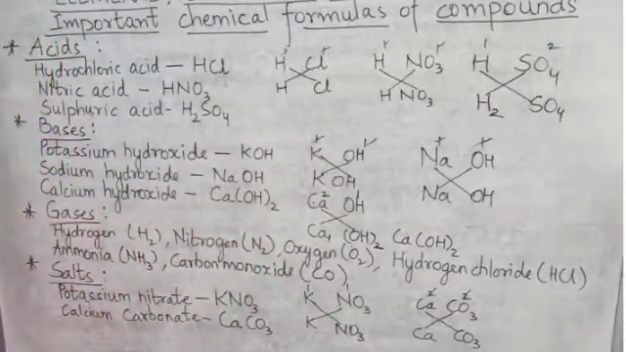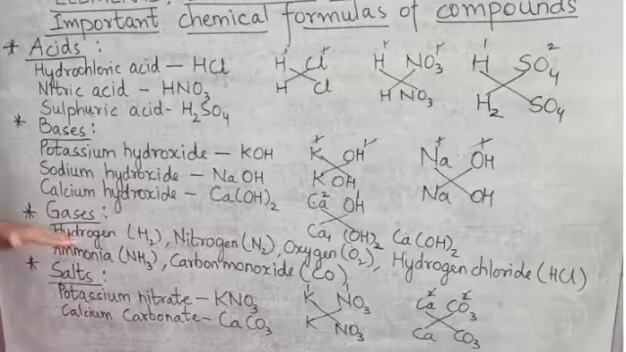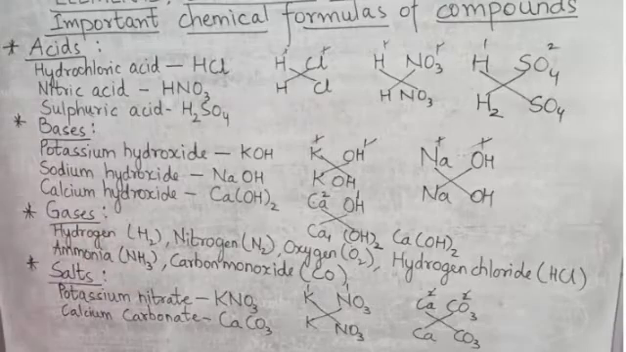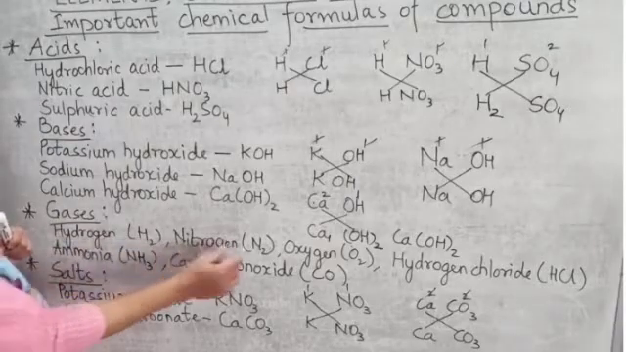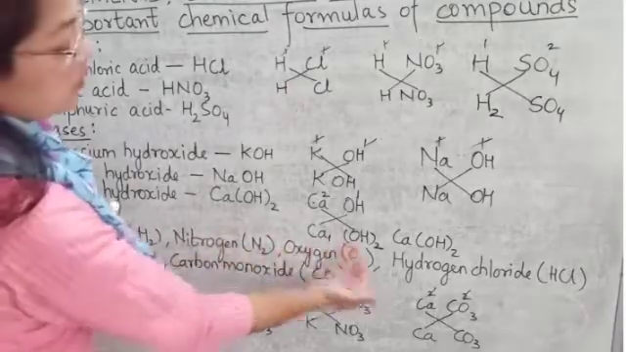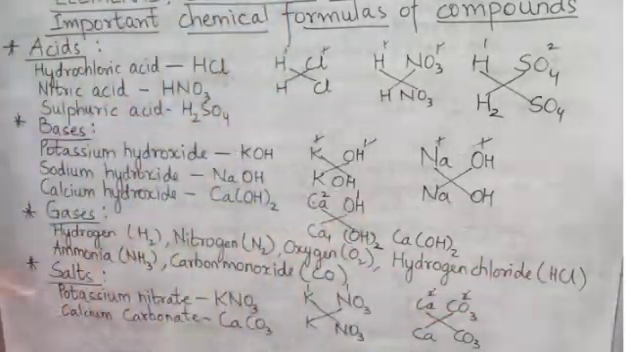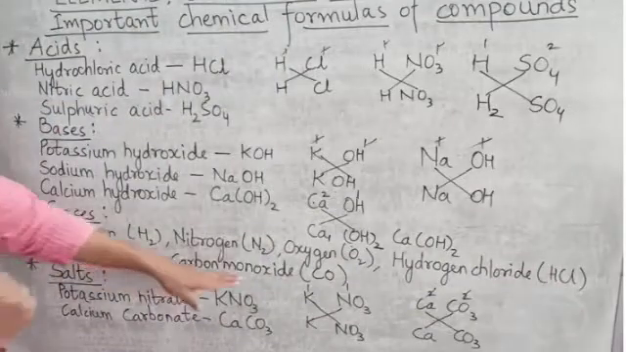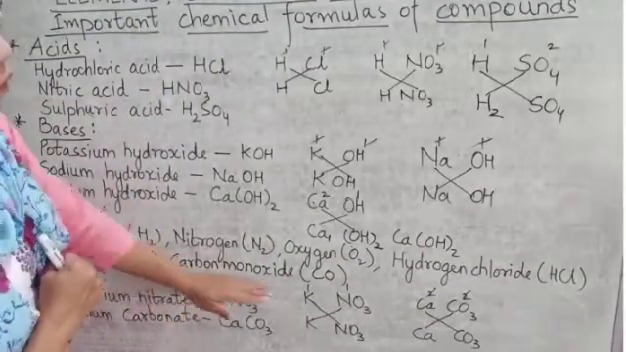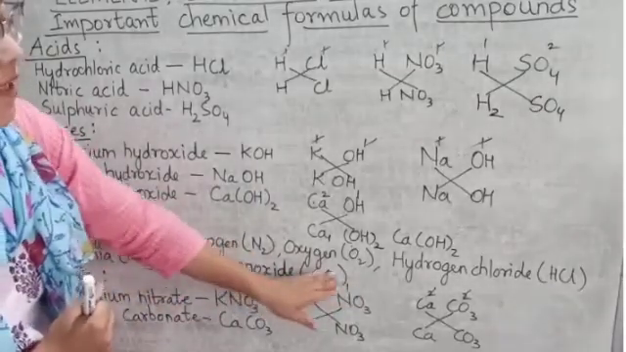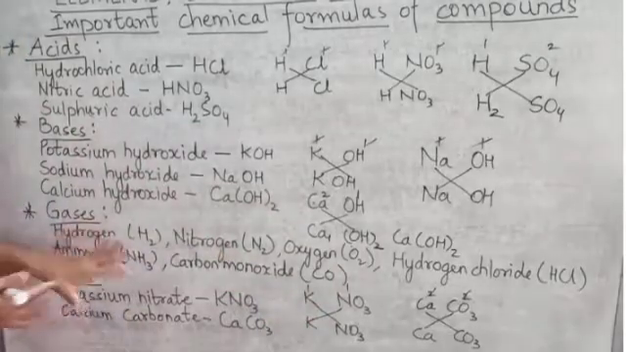Then comes gases. The symbol of hydrogen is H. While writing gases, we write hydrogen as H2 because it is a molecule. Then nitrogen N2, oxygen O2, hydrogen chloride HCl, then ammonia NH3, carbon monoxide, mono means one, so carbon monoxide CO, and while writing dioxide, it will be CO2. So these are about gases.